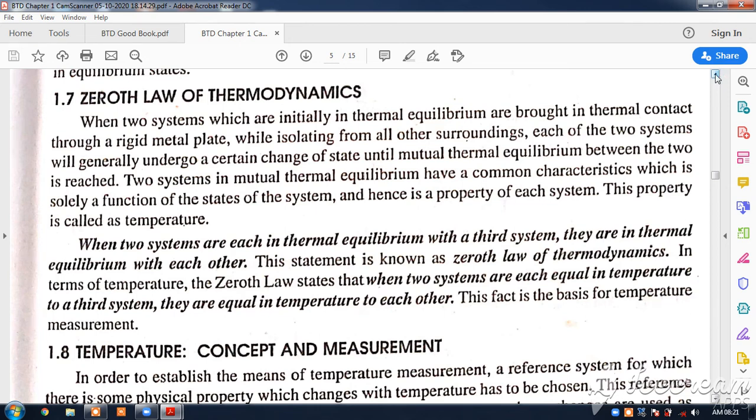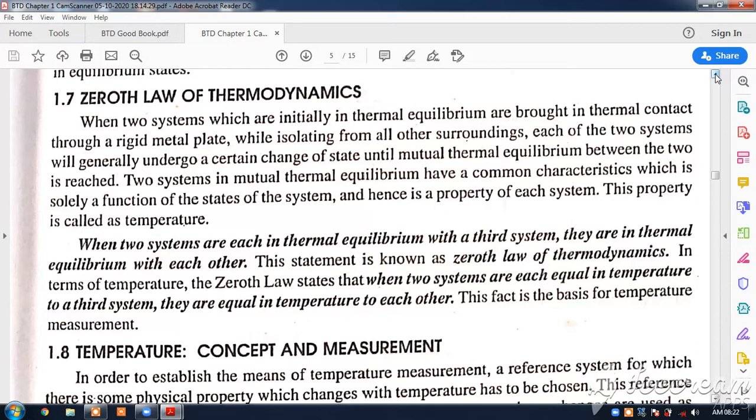Hello students, we look at the zeroth law of thermodynamics. Actually, when the laws were discovered, the first law came, then they came out with the second law. After that, they found that there is one more law, the zeroth law, and that is a basic law.